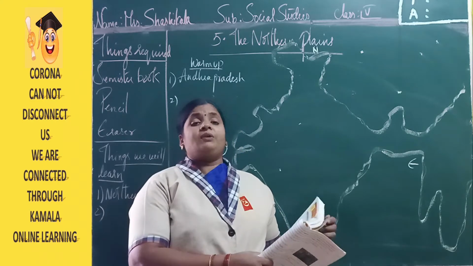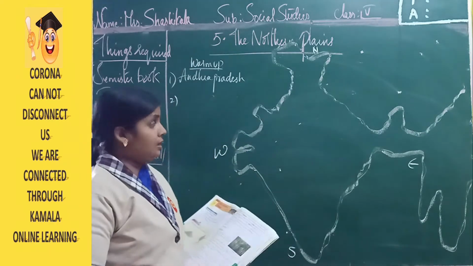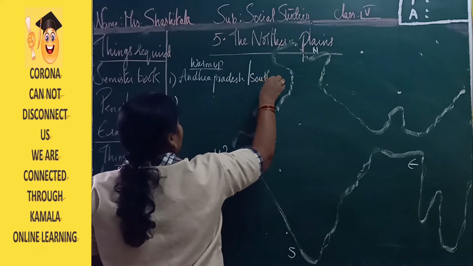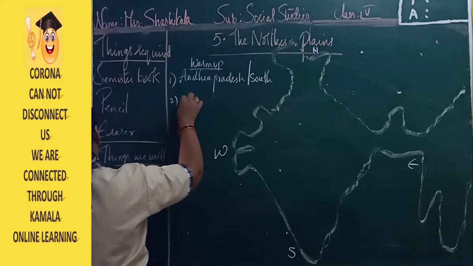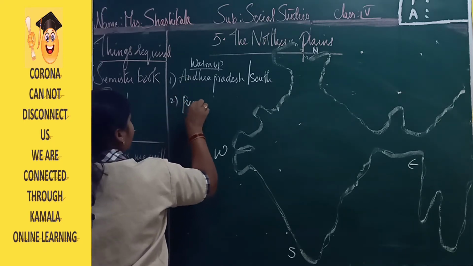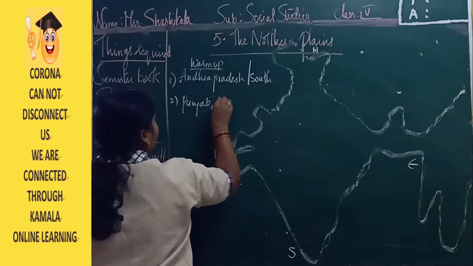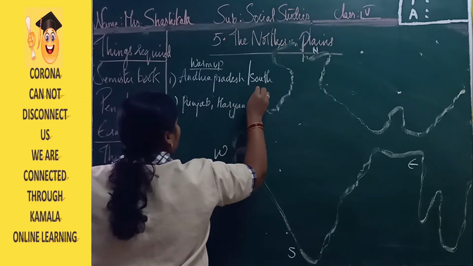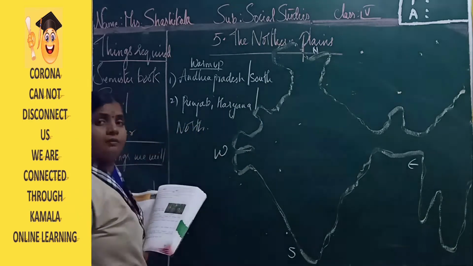Mostly from which state or regions do we get wheat? In north India. Here you can write Punjab, Haryana, or others in the north direction.